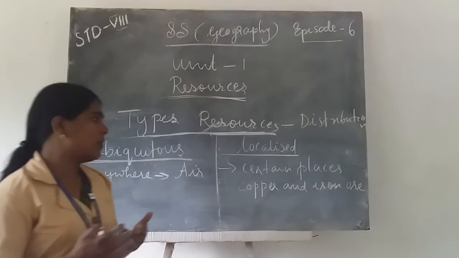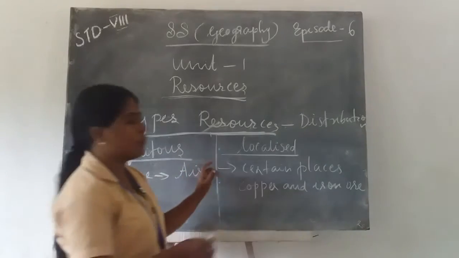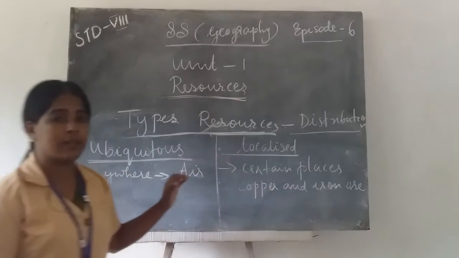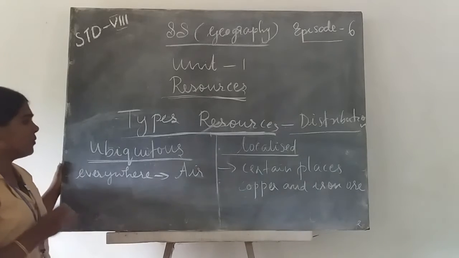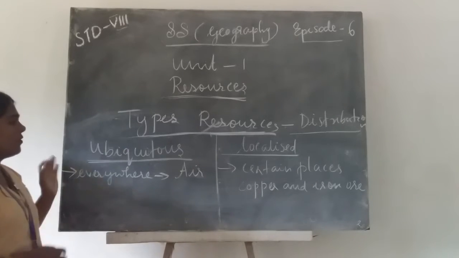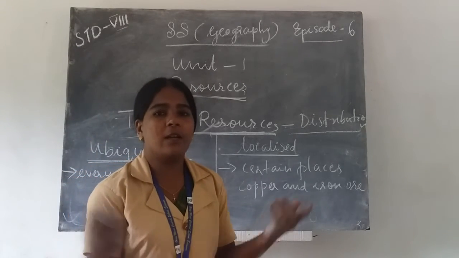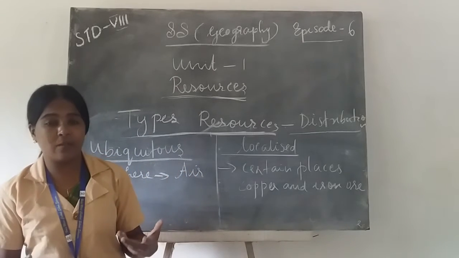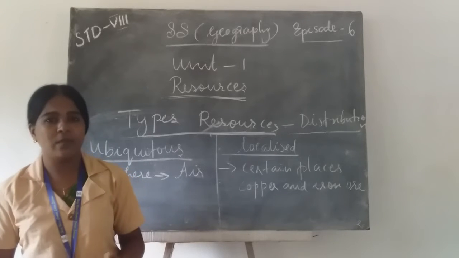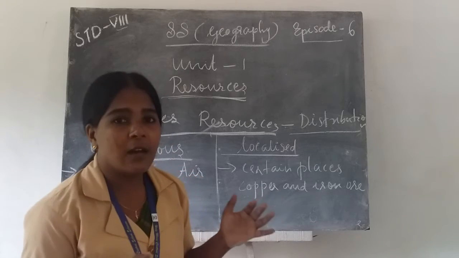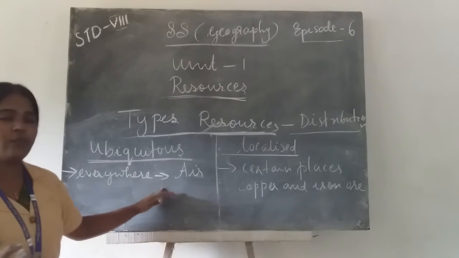Now we will discuss the classification on the basis of distribution. Natural resources can be divided into ubiquitous and localized. What are ubiquitous resources? Ubiquitous resources are found everywhere. In our surroundings we feel the presence of air, solar energy and wind. These are ubiquitous natural resources, found everywhere.